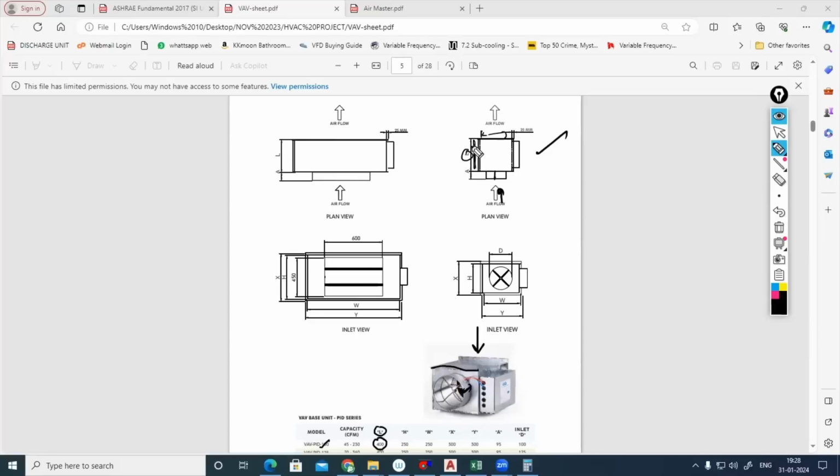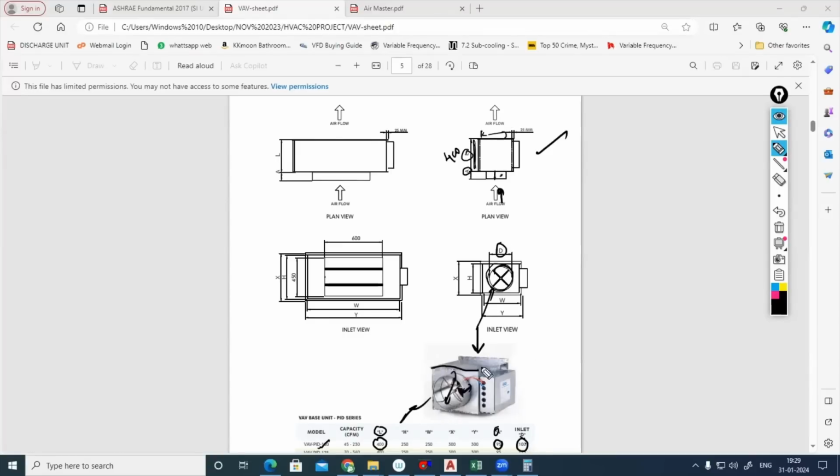400. Means from this point to this point, that will come 400 mm. Here you can see the collar, how much it is extending beyond this direction. Normally near to 4 inch it can come. 100 mm or near to 100 mm. This A is this projection, collar, how much it is projecting. Model this one, the A is projecting how much? 95, somewhat near to 4 inches, right? 95. Inlet diameter is 100 mm because this is inlet diameter. So this is front view only, face view. Front. Inlet diameter is how much?